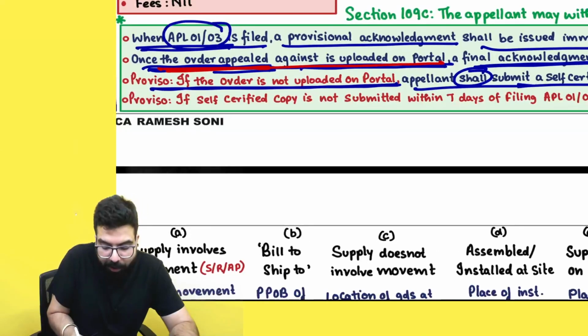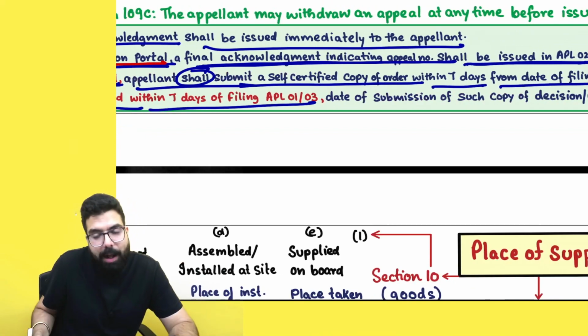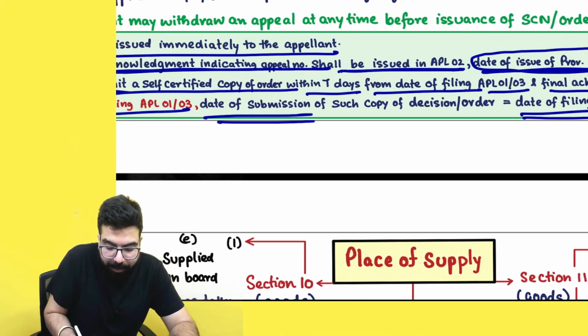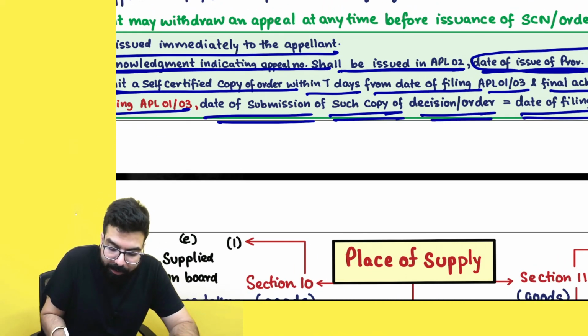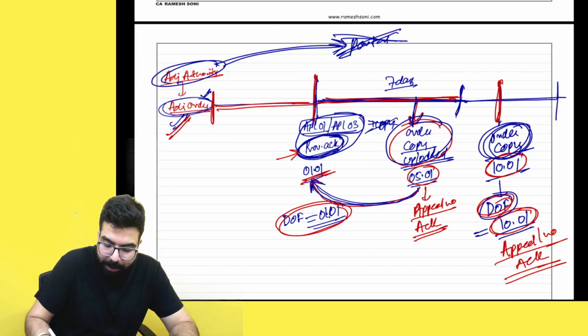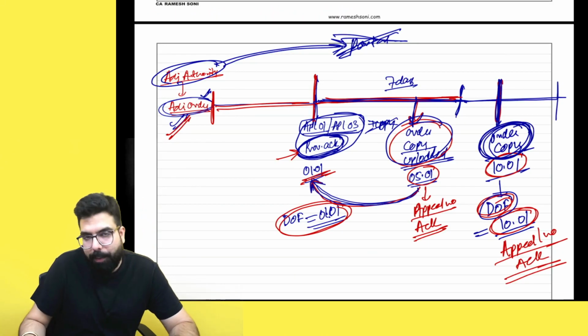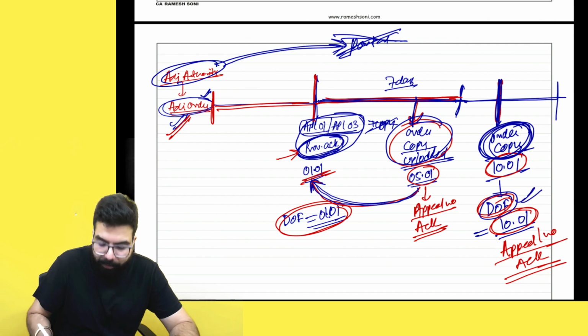Sir, if self-certified copy is not submitted within 7 days, then what will happen? Date of submission of such copy or decision will be the date of filing. Means if I submit after 7 days, then the day I submit the order copy, that will be the date of filing of the appeal.